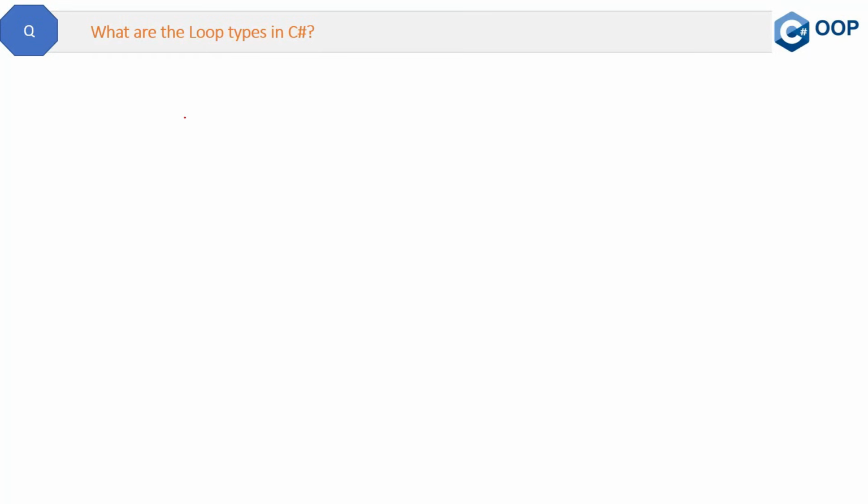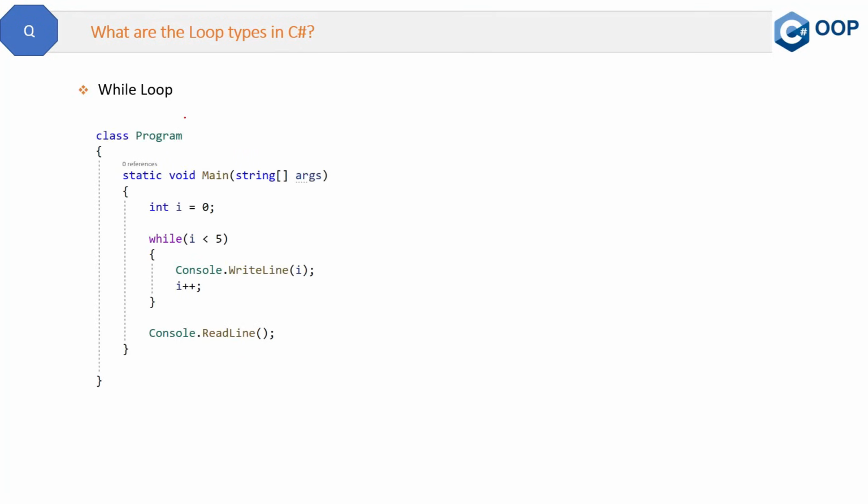This is a simple question, but the interviewer may ask you if you have 0 to 2 years of experience. The question is, what are the loop types in C#? Let's quickly go through it. First one is the while loop. Here is the code block. In the while loop, we have this while keyword, and how it processes: it will first initialize the variable, and then it will set the condition for the variable, and then it will increment the variable one by one.